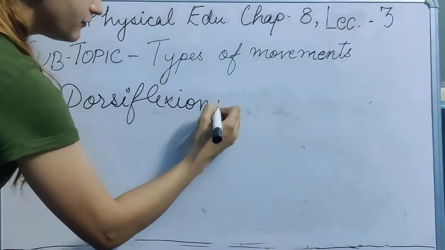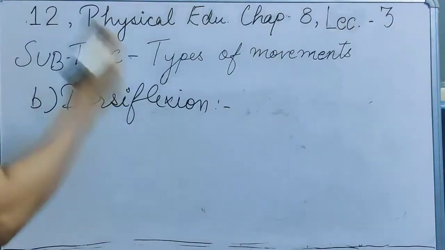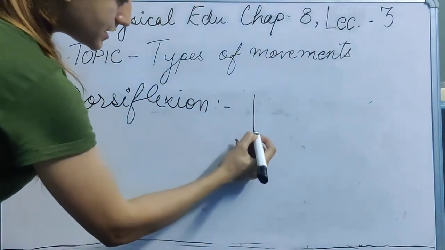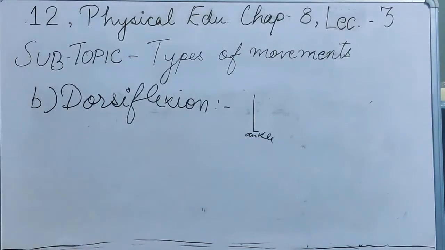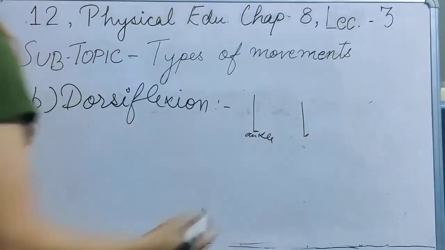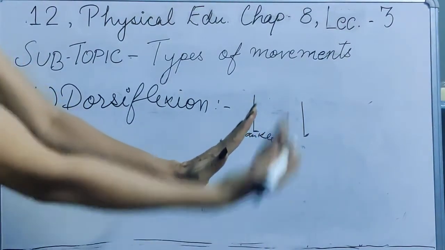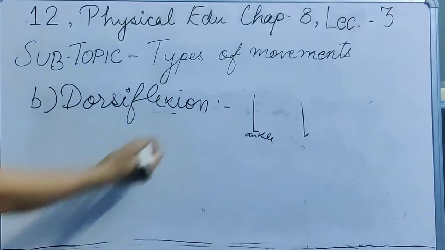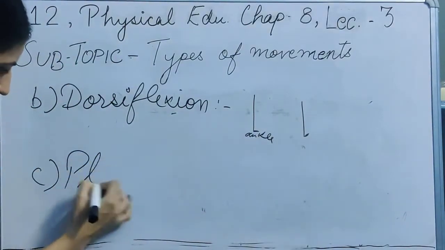So in dorsiflexion, what happens is that it is like the bending of foot at the angle towards the chin. So if this is your ankle, what happened in dorsiflexion is that you bend your ankle upward. Means if the ankle was something like this, then you bend it towards your chin upward. That is your dorsiflexion. Just the opposite of it is your plantar flexion.